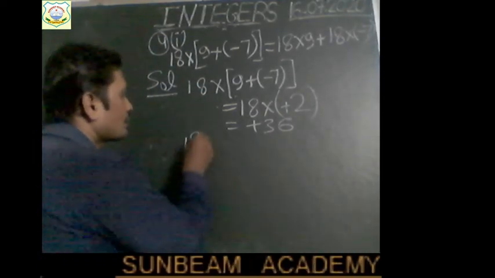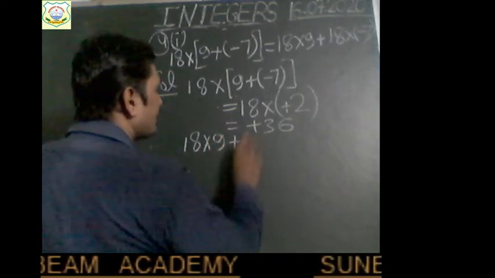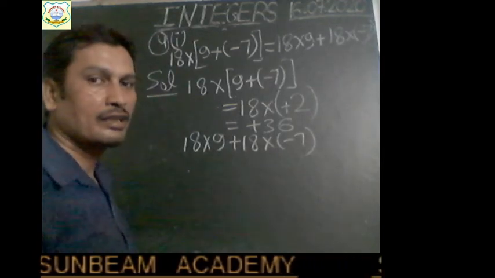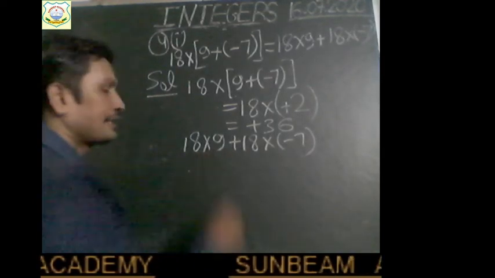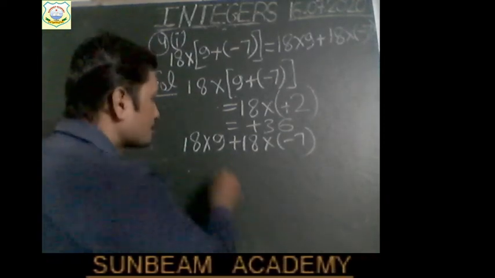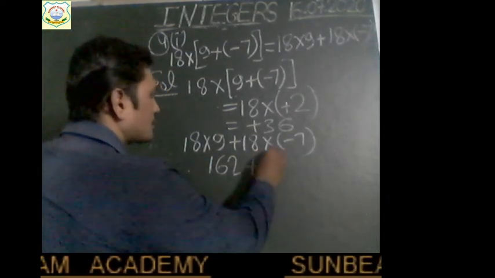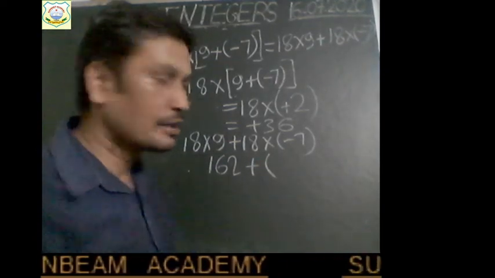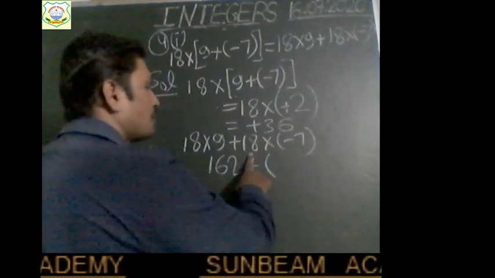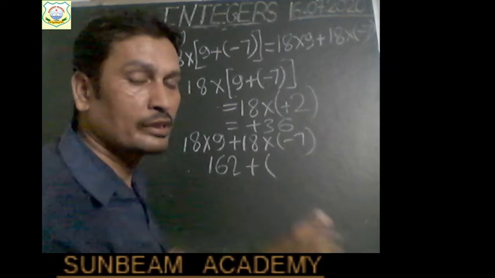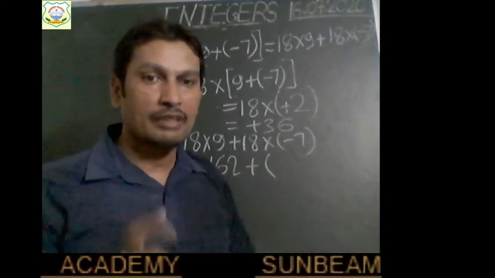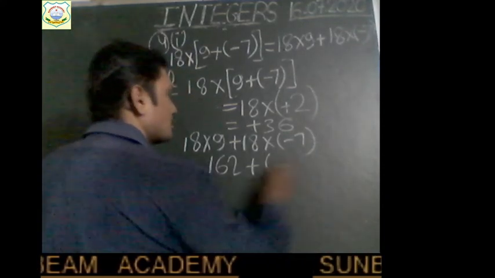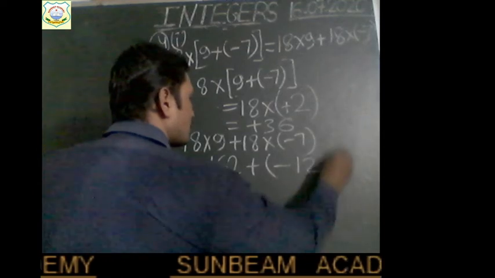Here 18 into 9 plus 18 into minus 7. This is the right hand side part. Now solve this. What do we get? 18 nines are 162, plus 18 into minus 7. 18 sevens are 126. Right children? So plus 18 into minus 7. We are multiplying two integers with opposite sign, so the product will be negative. Plus and minus becomes minus, right? So put minus sign and 18 sevens are 126.